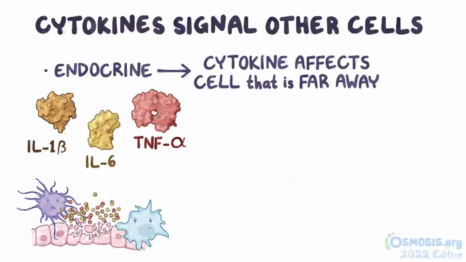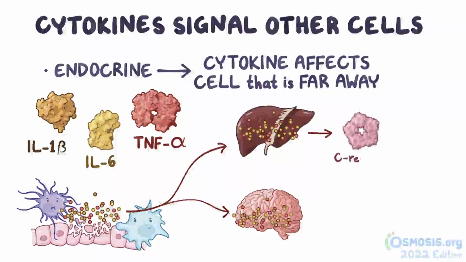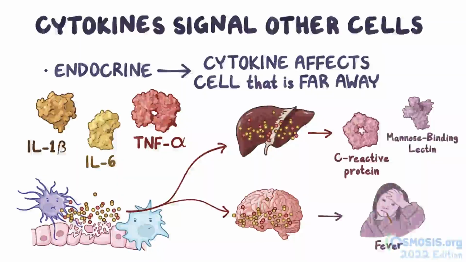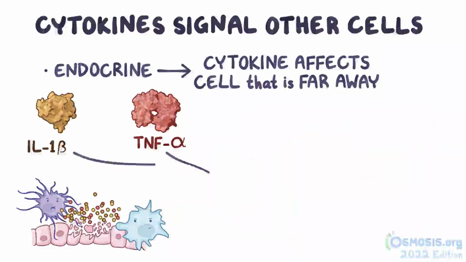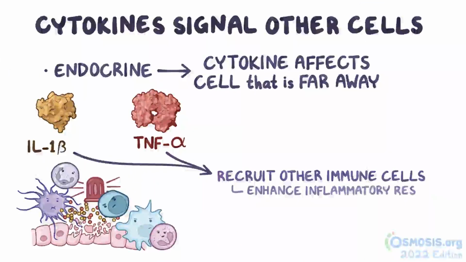During acute inflammation, these cytokines travel to the liver and brain. In response, the liver produces acute phase reactants like C-reactive protein and mannose-binding lectin, and the brain increases the body's temperature, triggering a fever. At the same time, interleukin 1 beta and tumor necrosis factor alpha also help to recruit other immune cells to the site of injury, enhancing the inflammatory response.